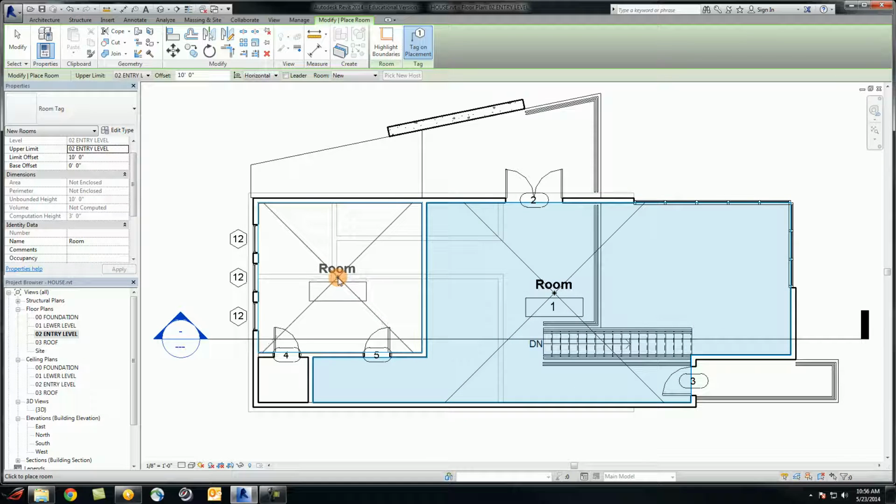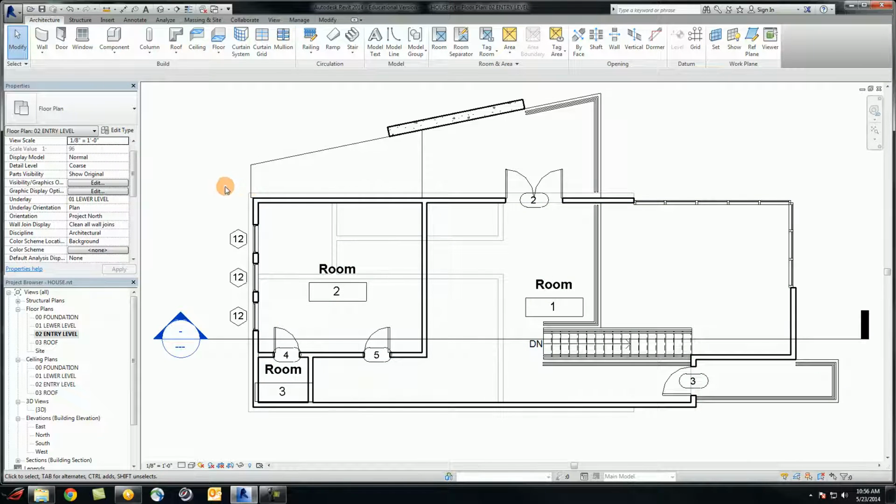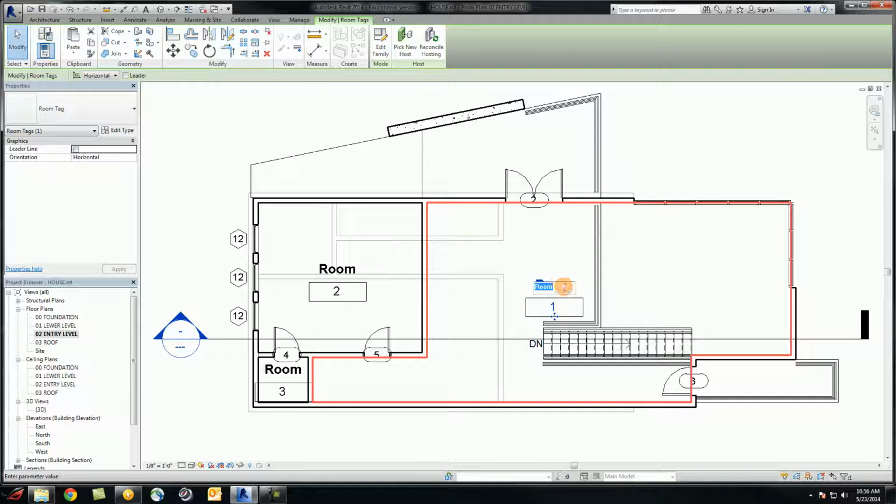The second room is the bedroom. Third is the storage for the bedroom. Once you get all the rooms, you can click on Modify. The next step is to change the name of each room. So let's double click on the name to change, and we change it into Entry for the first, second is Bedroom, and room 3 is Store, or for storage.